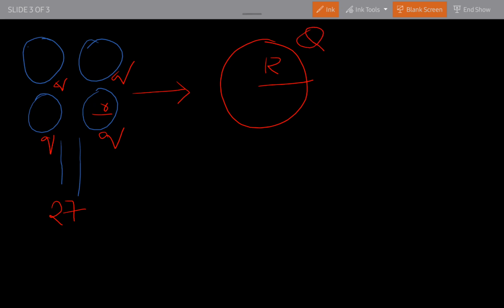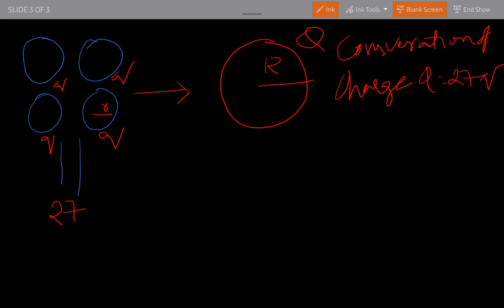So by conservation of charge, not conservation of energy, conservation of charge, the bigger drop's charge Q equals 27 q. The options given are 1 microfarad 27 volt, 1 picofarad 27 volt, 5 microfarad 9 volt, and 5 picofarad 9 volt.